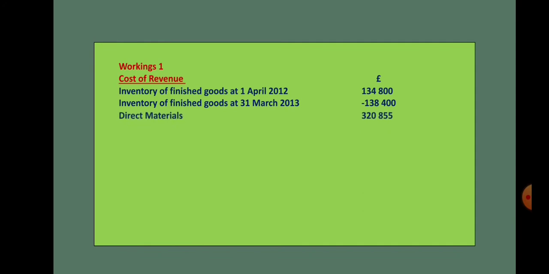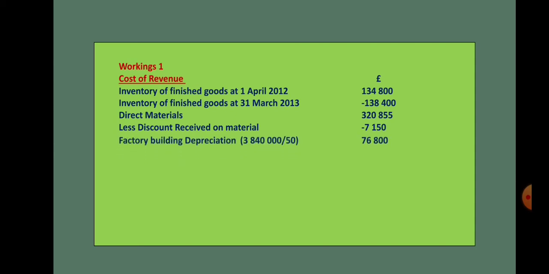Then next, all the expenses relating to production of the goods like direct material less discount received on material. As I told you, when you receive a discount, the cost of material would reduce, so it should be deducted from that. Then factory buildings depreciation, which is divided over 50-year life. Then machinery depreciation, which is divided over 8 years life.